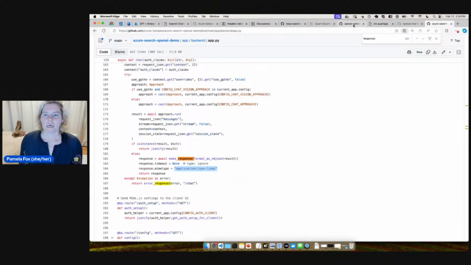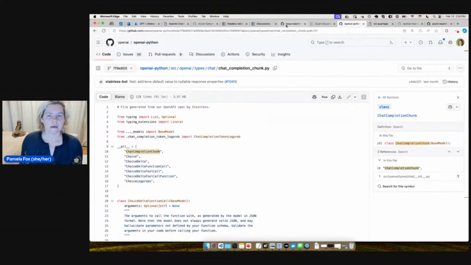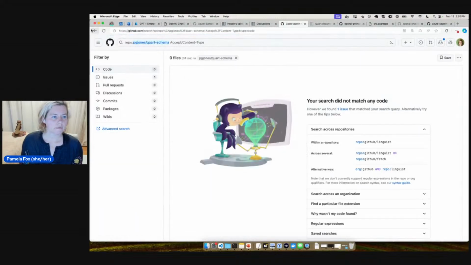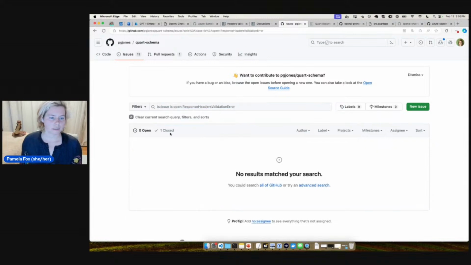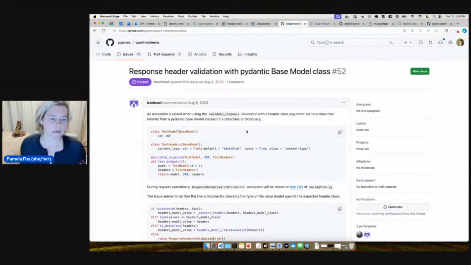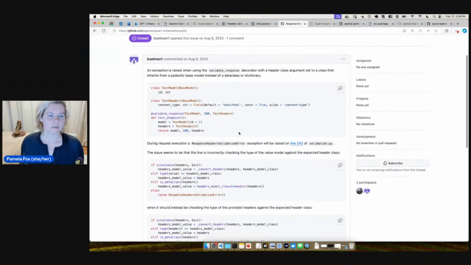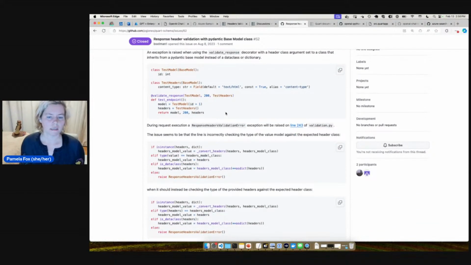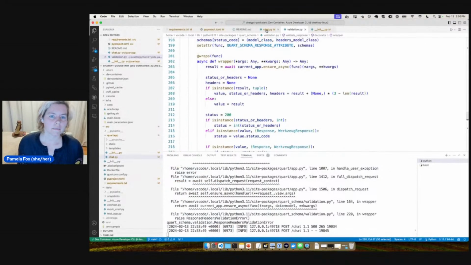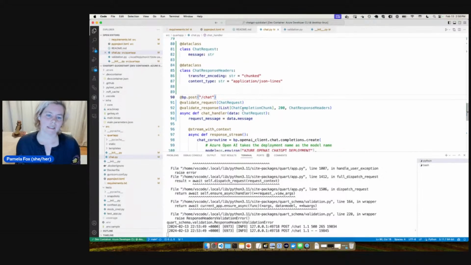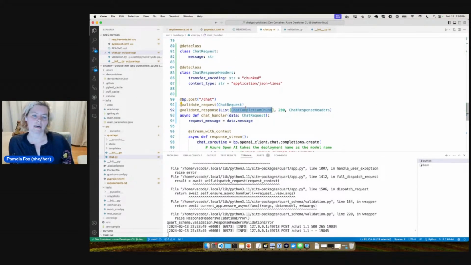I don't understand why that is erroring out. Let's see if anyone's talked about that before. As you can see, my usual approach is just to see, has anyone discussed this before? It's a little tricky with Quart-Schema because this hasn't been used that often. So here we can see, oh, okay. This might be what we're getting. An exception is raised when using the validate response decorator with a header class argument set to a class that inherits from a Pydantic base model. And this could be related to what we're doing, because I said list of chat completion chunk, and that is actually inheriting from base model.